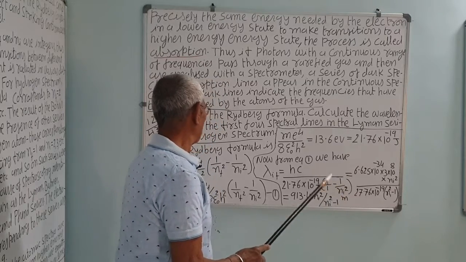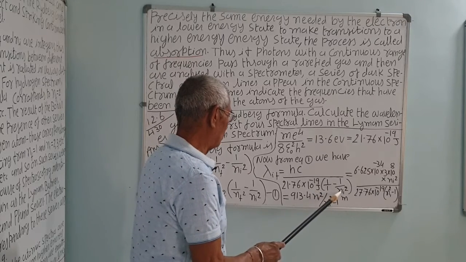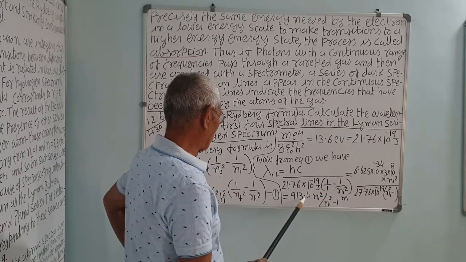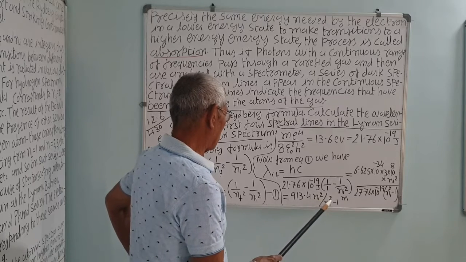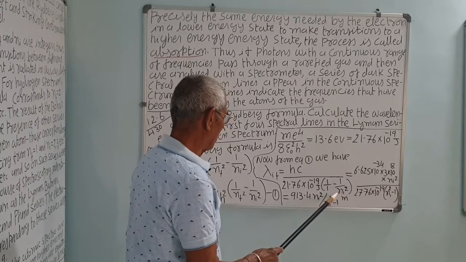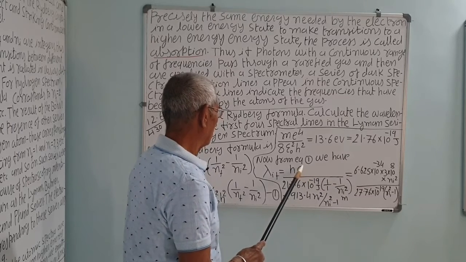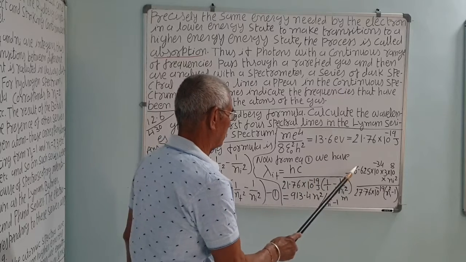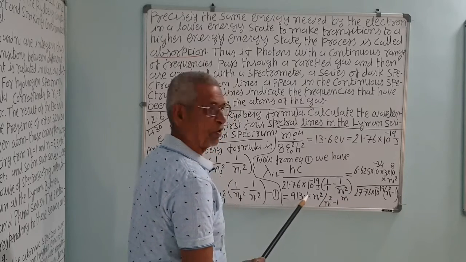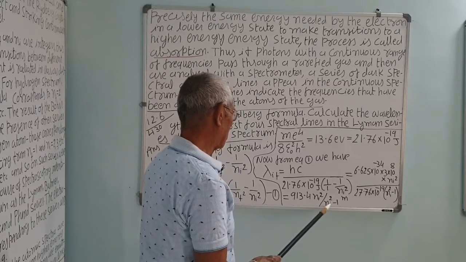Now ni may be 2, 3, 4, correct? The 4 lines we have to calculate, so we will put the first 2, then 3, then 4 and so on. So this comes to 913.4 ni^2 upon ni^2 minus 1. This is ni^2 minus 1 upon ni^2, the LCM is ni^2, so ni^2 will go up. So that will be the same, correct?